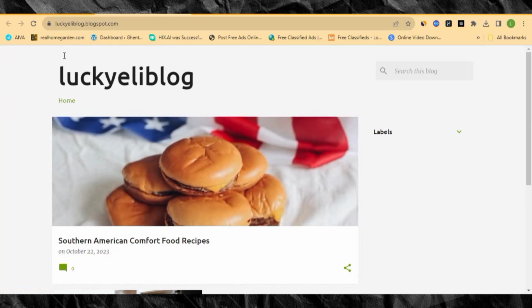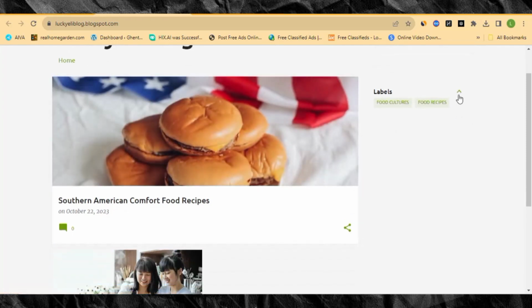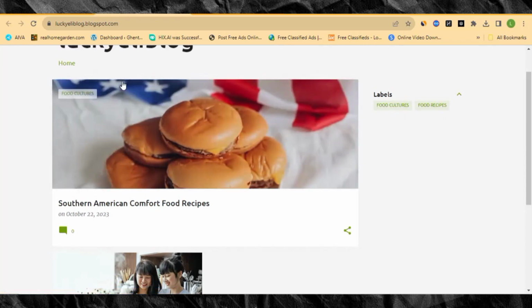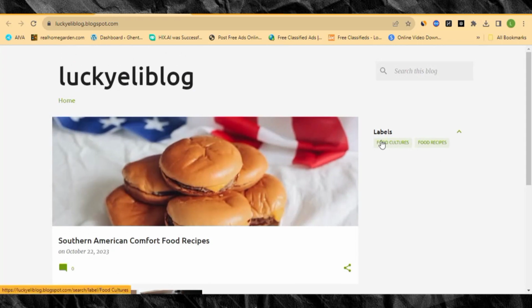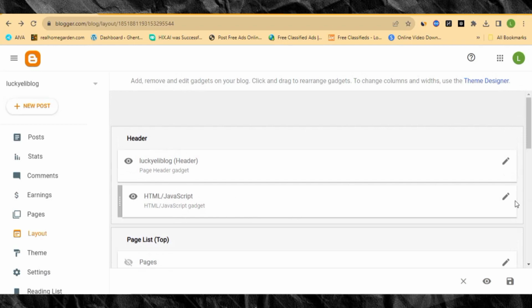So to add any other category, for example, the categories, remember they are labels. Okay, so to add any label to the top over here, this is what you need to do. First, we must make sure that we edit the code. So let's go back and edit the code. Remember the code is at this place. So let's click on it.